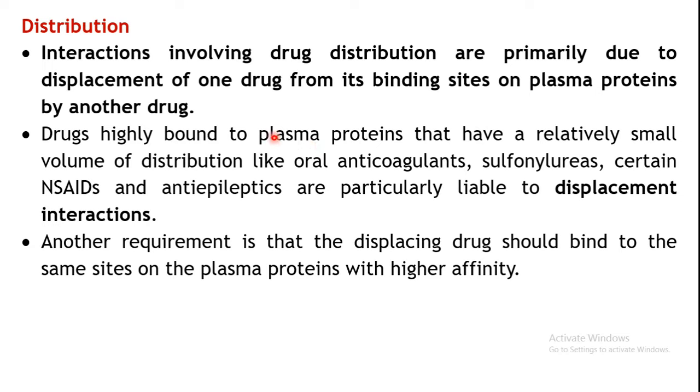Such drugs are mainly restricted to the vascular compartment, and they will have a smaller volume of distribution because the plasma concentration is in the denominator. Drugs like oral anticoagulants, sulfonylureas, certain NSAIDs or anti-epileptics tend to have high plasma protein binding, so there are more chances of displacement interaction with such drugs.